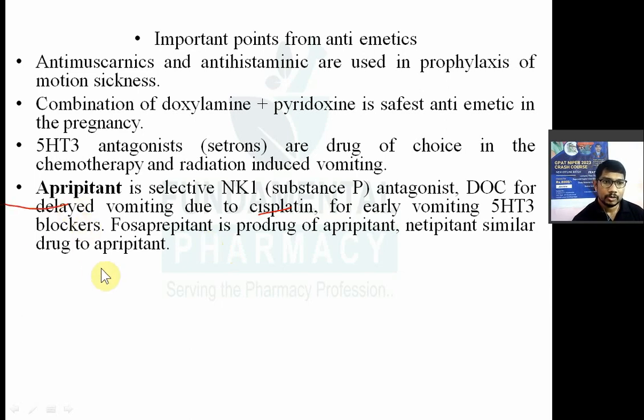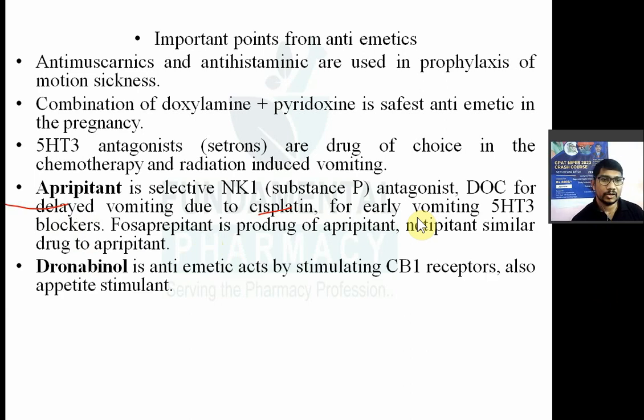choice, right? Now fosaprepant is a prodrug. Fosaprepitant is a prodrug for aprepitant. Netupitant is a similar drug to the aprepitant. Dronabinol is an antiemetic which acts by stimulating the CB1 receptor, cannabinoid 1 receptor. Also it is an appetite stimulant.